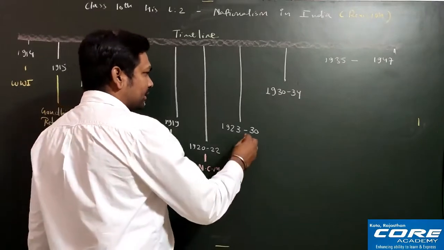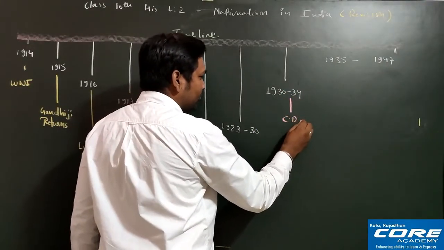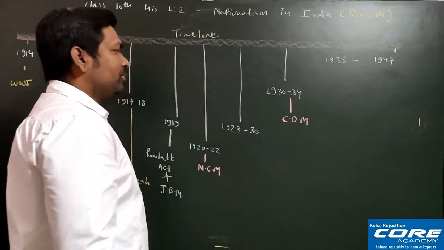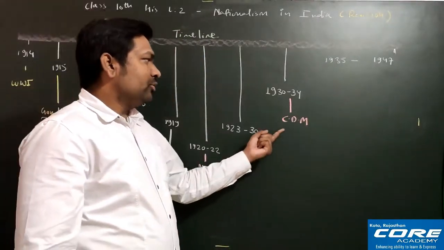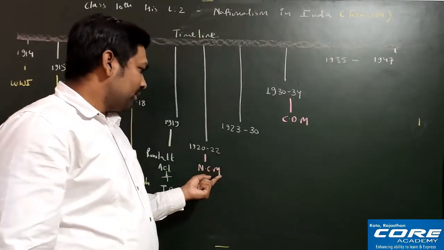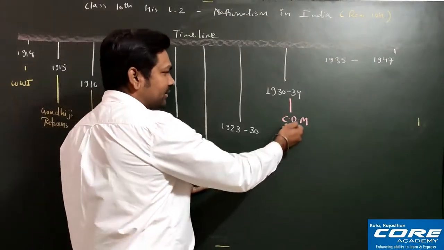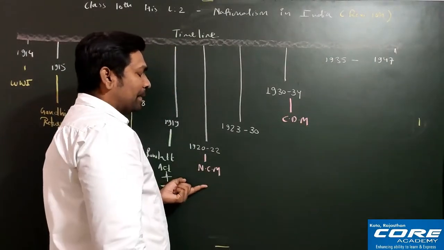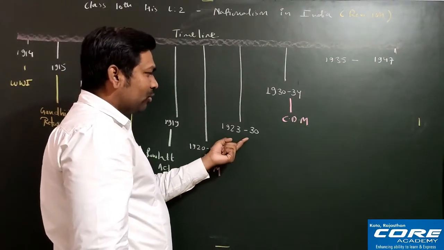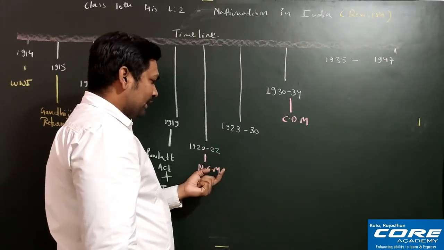So here it is, this one is the period of civil disobedience movement, है ना? So please remember, civil disobedience movement has not started right after completing the non-cooperation movement. There is a certain gap between the non-cooperation movement and civil disobedience movement, as you can see. Fine. So that gap is about 8 years, from 1923 to 30.